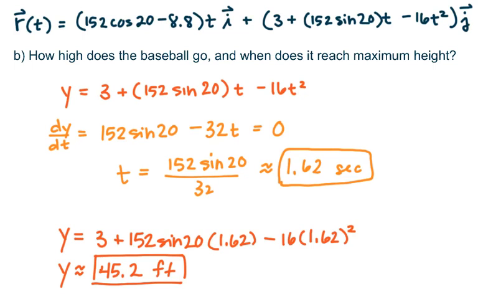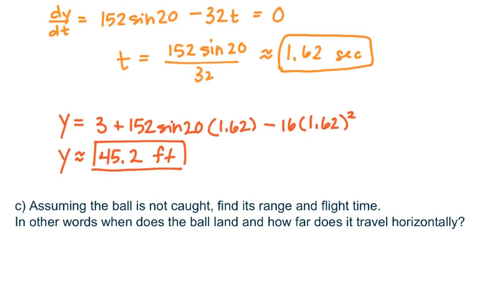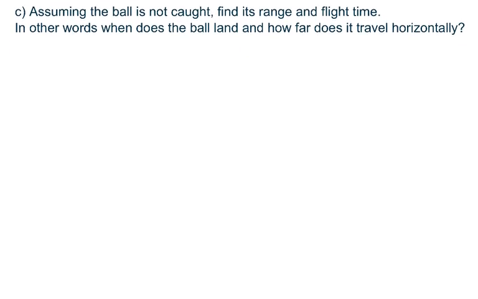We have one third part here. And now for a third part: assuming the ball is not caught, find its range and flight time. So what that means is, when does the ball land? At what time does the ball hit the ground? And how far has it traveled horizontally?